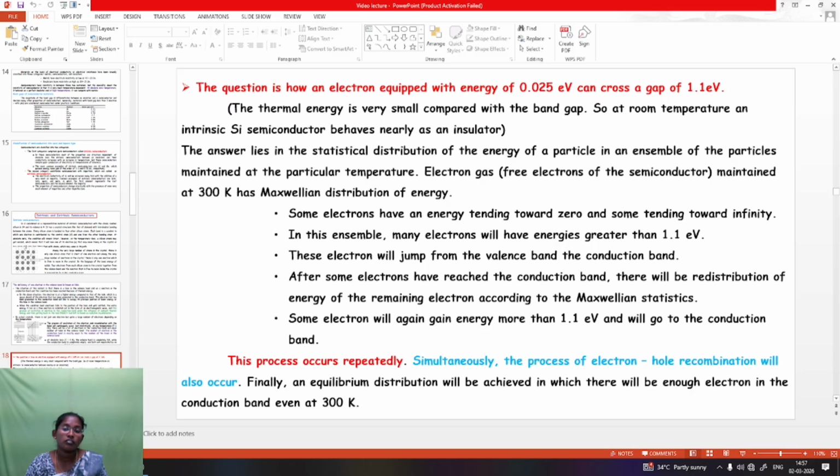After some electrons have reached the conduction band, there will be a redistribution of energy of the remaining electrons according to Maxwellian statistics. Some electrons will again gain energy of more than 1.1 electron volt and will go to the conduction band. This process occurs repeatedly and simultaneously. The process of electron-hole recombination will also occur. Finally, an equilibrium distribution will be achieved in which there will be n electrons in the conduction band at 300 Kelvin.